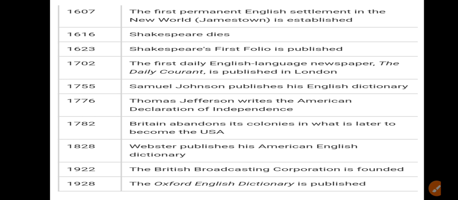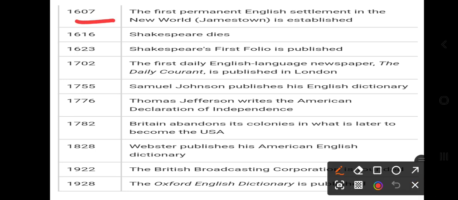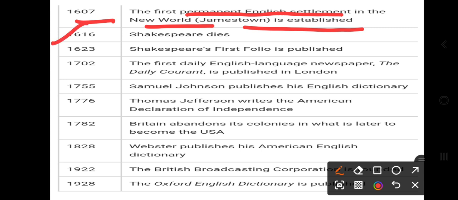Now it was standardized. English norms and rules were standardized. Spellings and grammars were standardized. And then 1607, that was the new Jamestown. It was established as a permanent English establishment. And then 1616, Shakespeare died. Right? Shakespeare's First Folio is published. So in 1623, his First Folio is published because he died, but because of the printing press and all, the First Folio, the first set of books, was published.